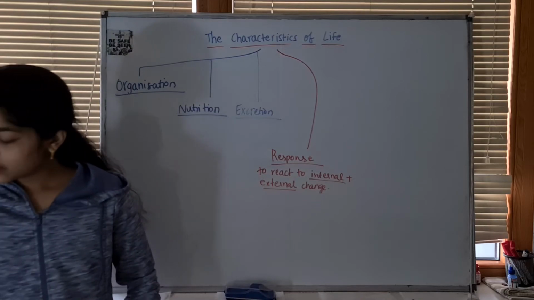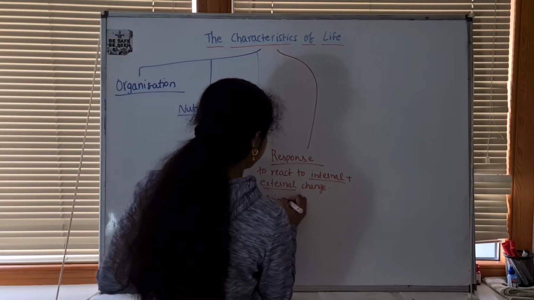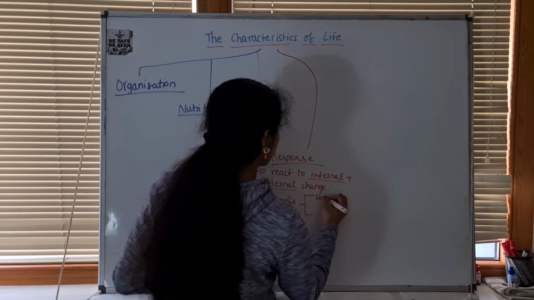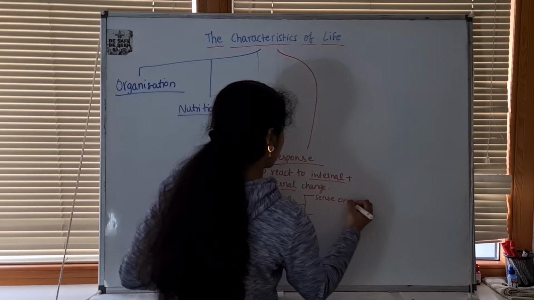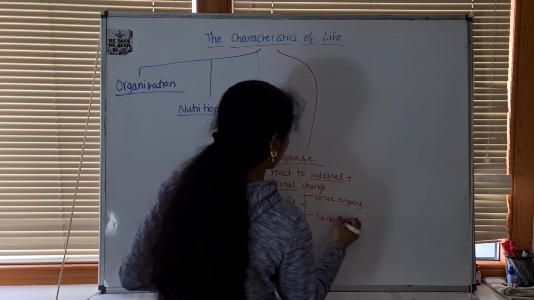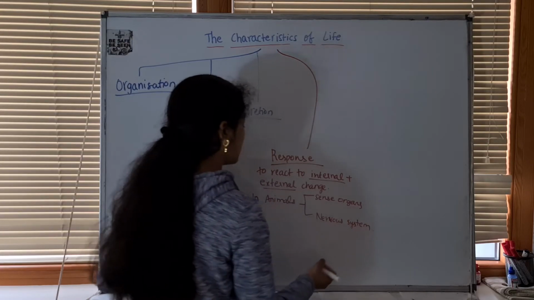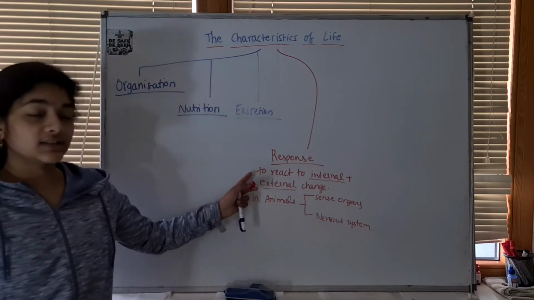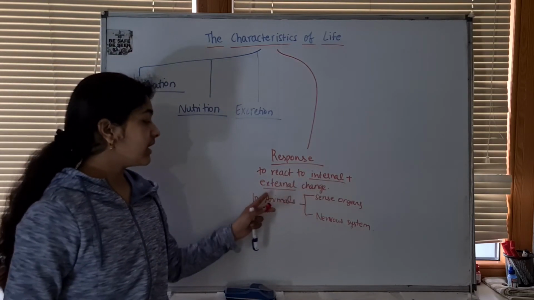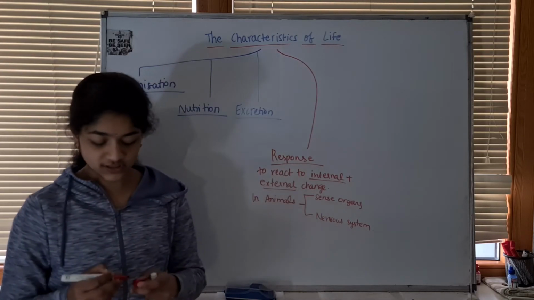So in animals, there are sense organs which help, and nervous system such as brain and nerves. So response is the ability of organisms to react to internal and external change. In animals, there are sense organs and nervous systems which help in this process.